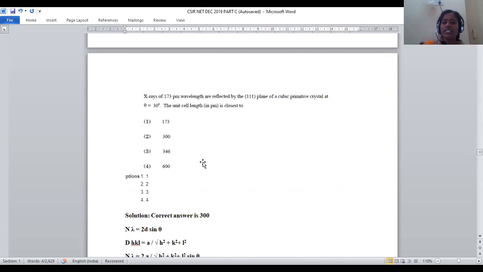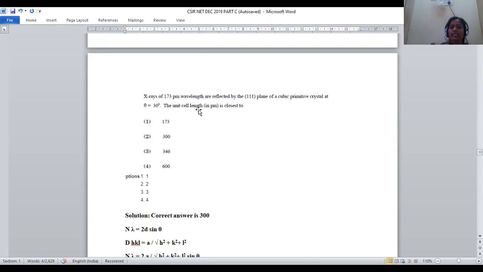It is purely solid state chemistry, where X-rays of 173 picometers wavelength are reflected by the 1,1,1 plane of a cubic primitive crystal at theta equal to 30 degrees. The unit cell length is closest to what? So we have to predict the unit cell length by using the data provided here.